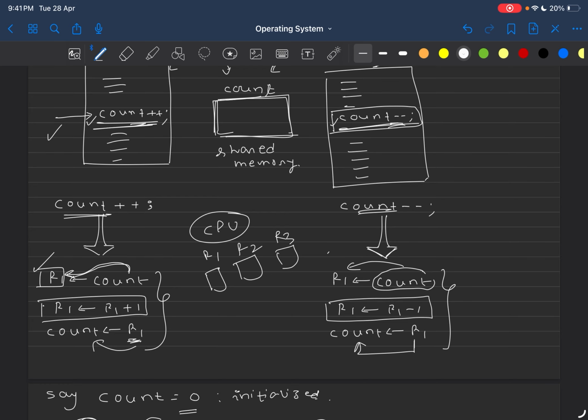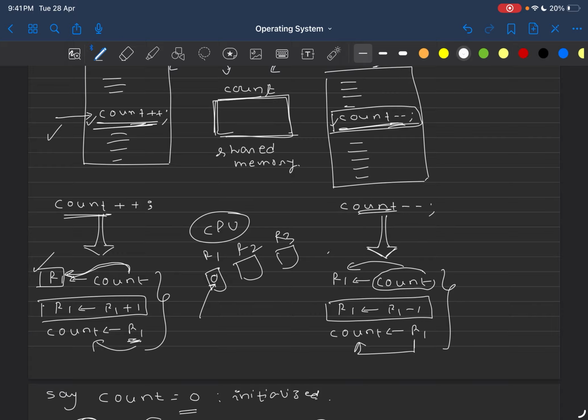So this P1 comes and stores this count variable into R1. Let's say count was 0. So P1 has come and stores this variable of count into R1. What was the value of count? Let's say that was 0. So 0 is stored into R1. But now let's say this P1 is preempted and P2 is scheduled.